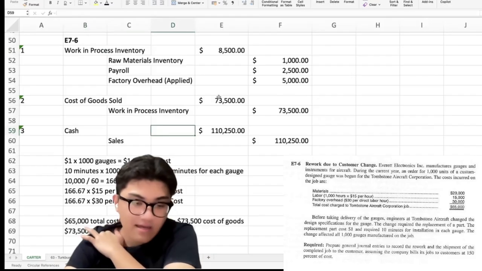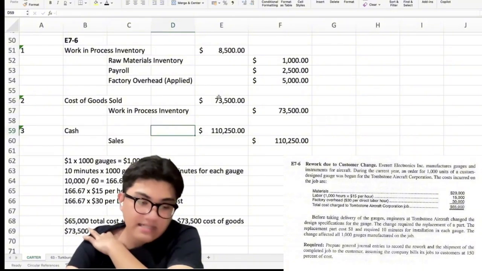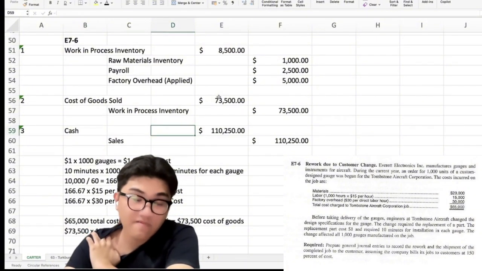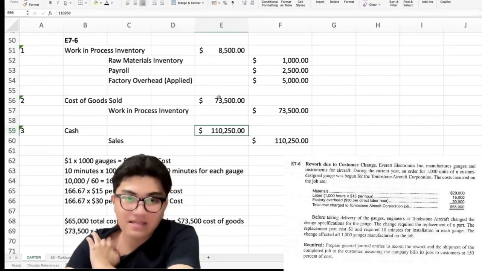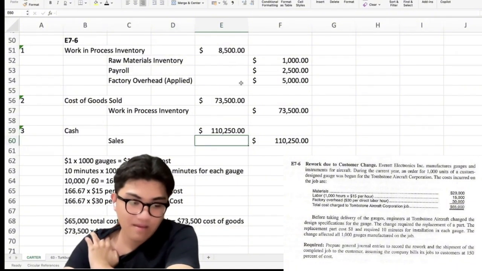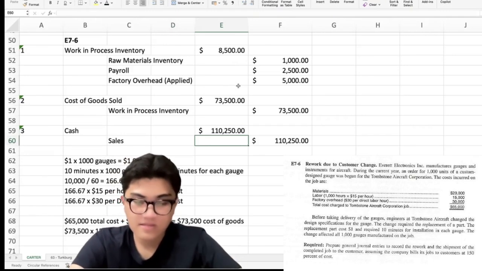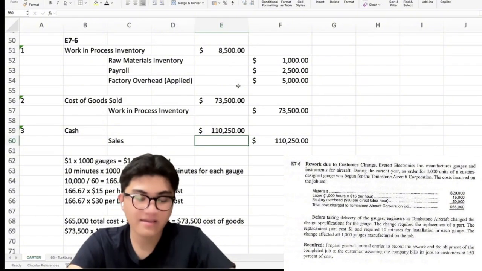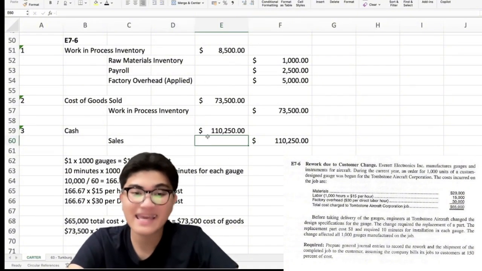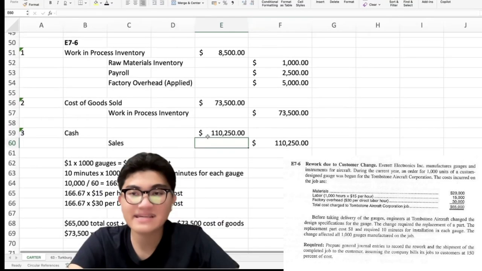Now, the company sells its products at 150% of cost. So the selling price is 73,500 times 150%, which equals 110,250. Okay, so debit cash, credit sales. Finally, the accounting records both the cost of goods sold and the sales revenue when finished gauges are delivered. Okay. So that's it for this one.